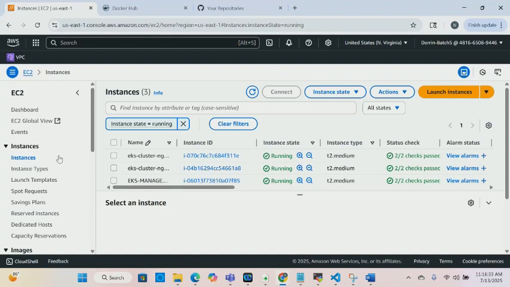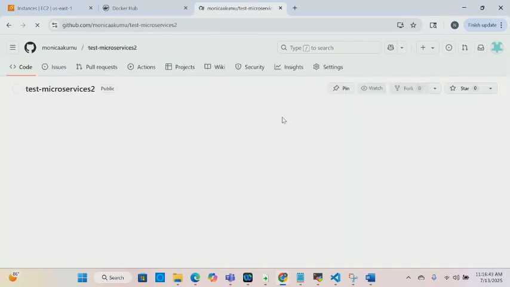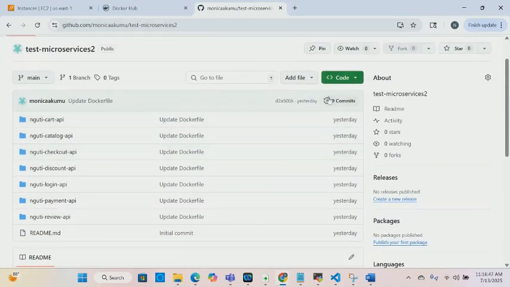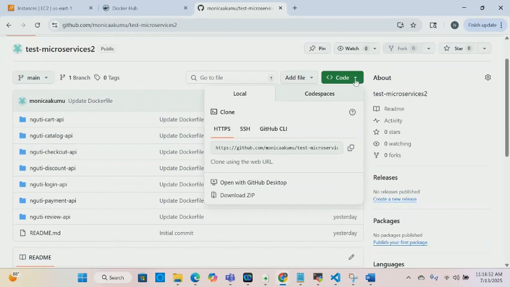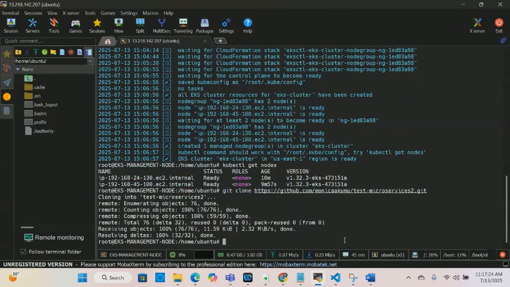What we're going to do is clone our code. I'm going to go back to here. Oh, I do need to go to my GitHub. This is the code that I'm going to clone. Come here and click the green down arrow, and this is the code URL. So I click copy, and then I'm going to go back to our terminal and do git clone, and then the URL that I just copied, and click enter.